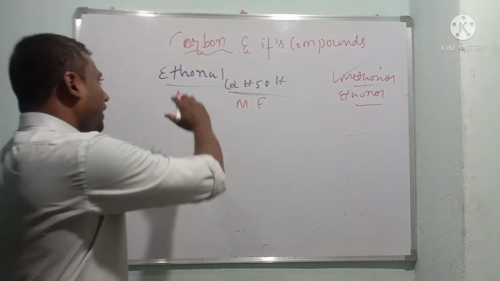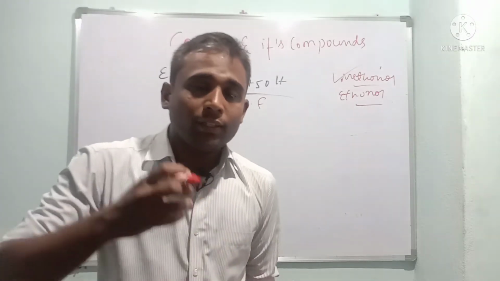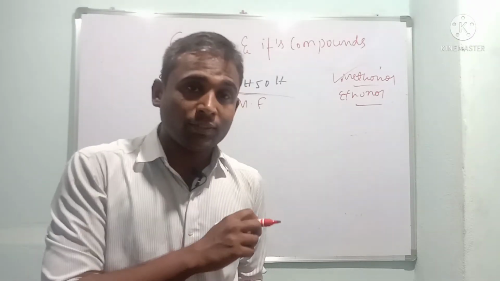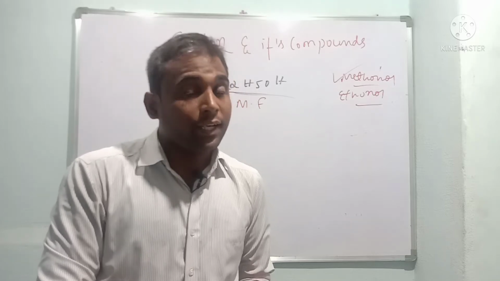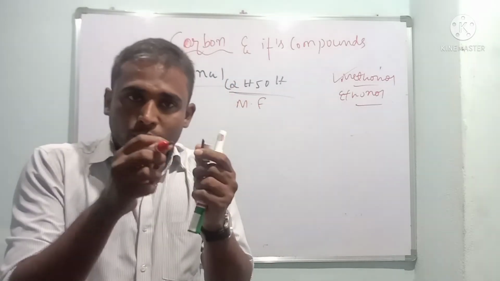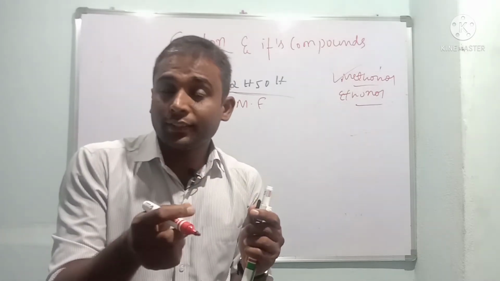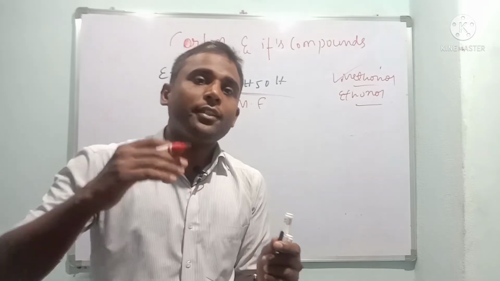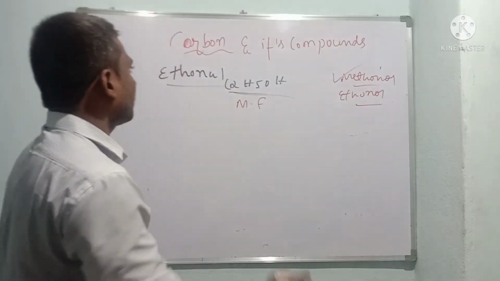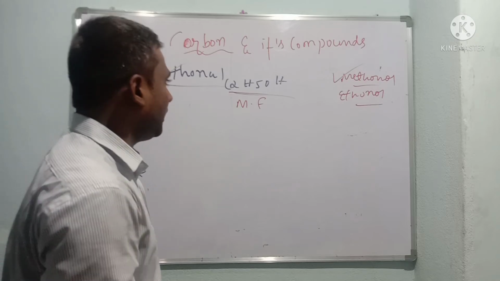Now here, where do we use this ethanol? In the preparation of soaps and cosmetic things, first use. Second use, we use it in the laboratories. You might have seen that when you suffer from cough, we use tonics and syrups. So it is used in medicines and also in tonics. These are the various uses of ethanol.